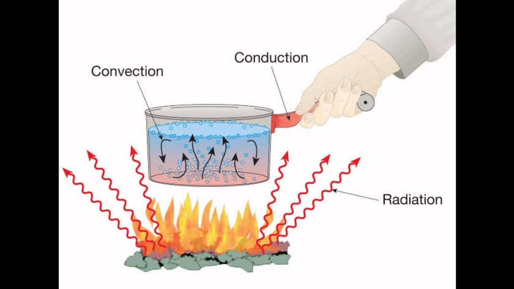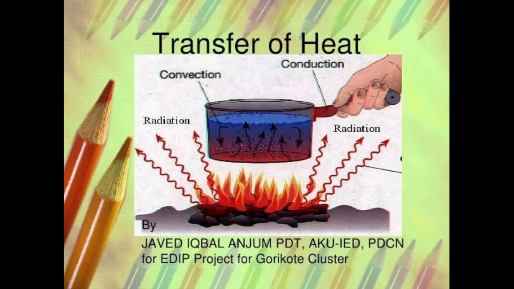Now about the modes of transfer of heat. So children, there are three methods by which heat gets transferred, depending upon the nature and the state of matter, and it occurs in three ways, that is conduction, convection and radiation. Okay, so let us learn first about the transfer of heat through conduction.